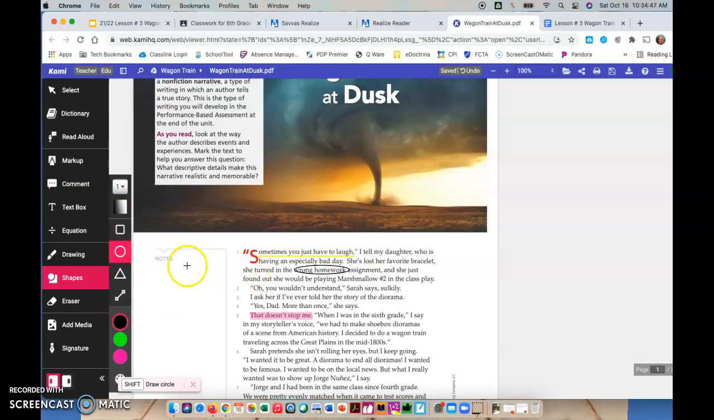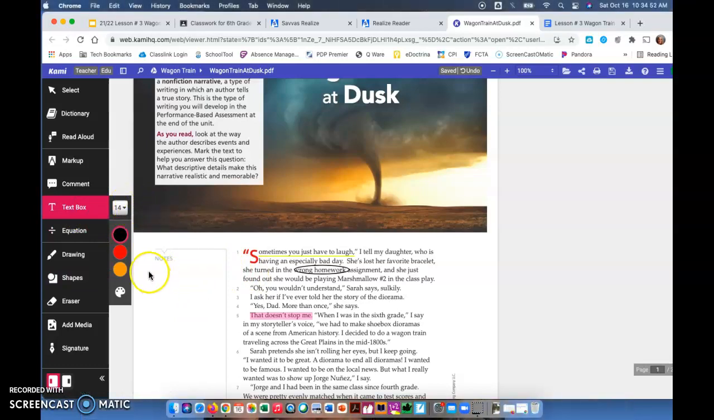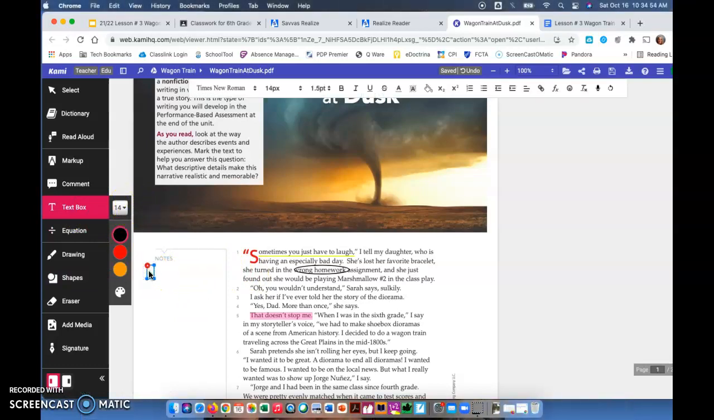You can also write your notes using the text box, just like we would write in our book. You can do a text box and you can write your ideas or thoughts. I wonder why the author did this. That is just an example of how to insert your notes that you would be writing in your text if you had your text.